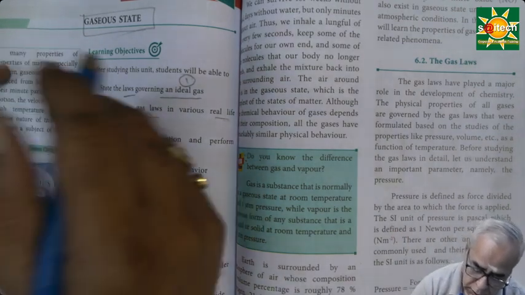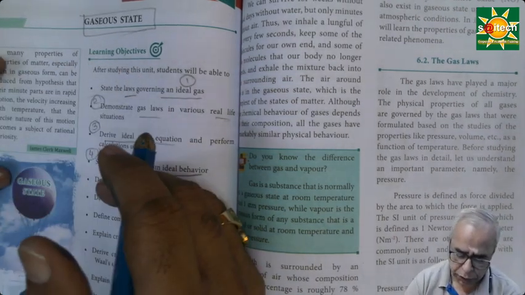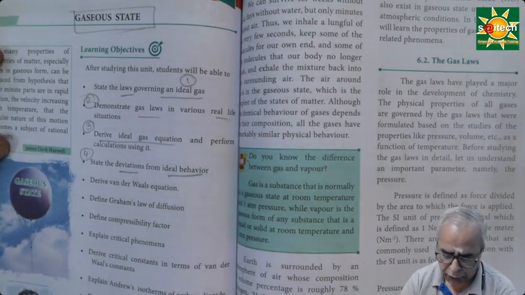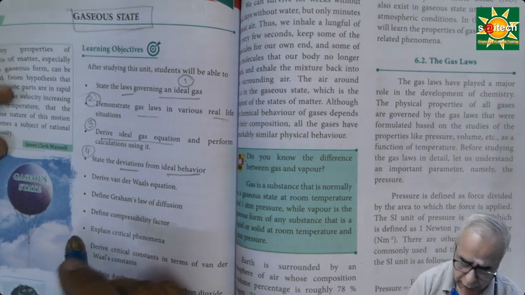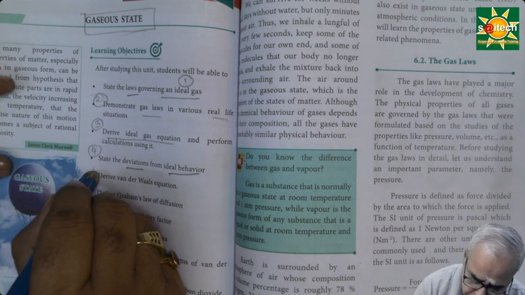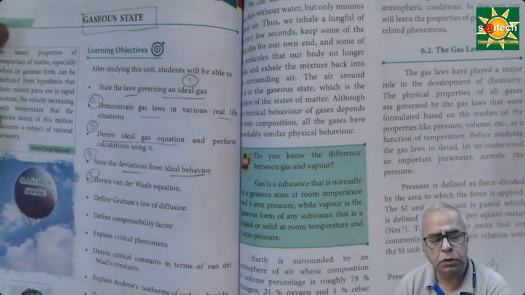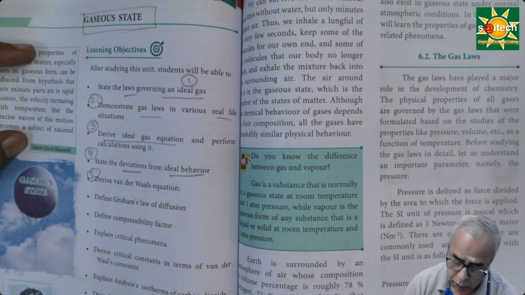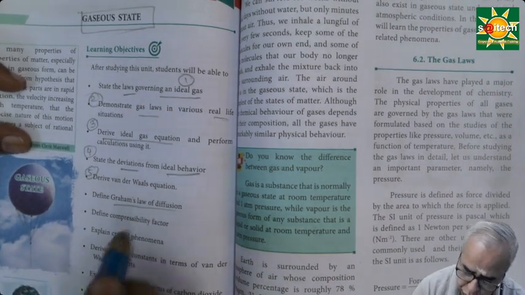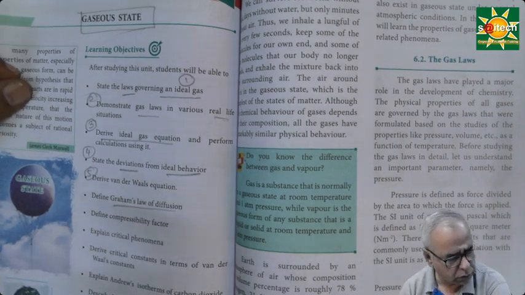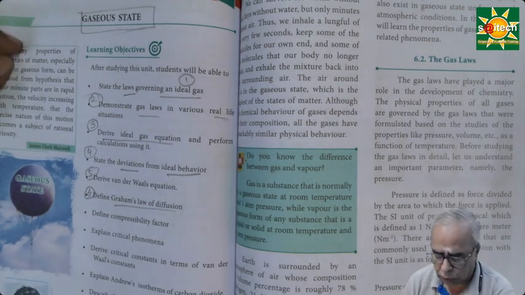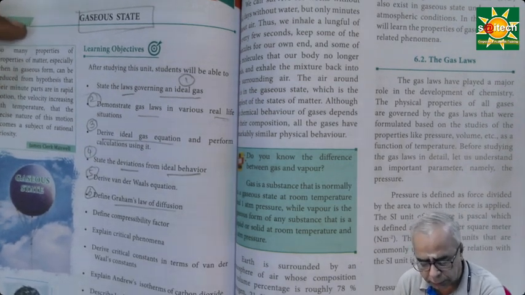And just like we have got the ideal gas equation, which is meant for ideal gases, similarly, for real gases, we need some gas equation, and that is called van der Waals equation. So we should know the derivation of van der Waals equation. So this is point number 5. And we should know something about Graham's law of diffusion. Diffusion means what? The spreading tendency, is it not so? The sixth point is Graham's law associated with the diffusion of gases.